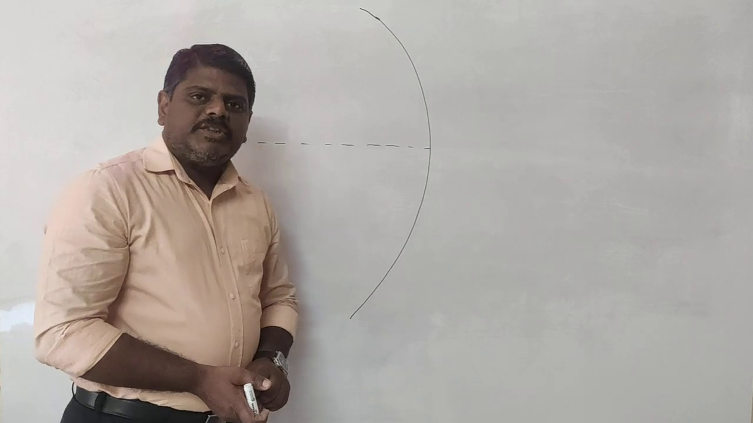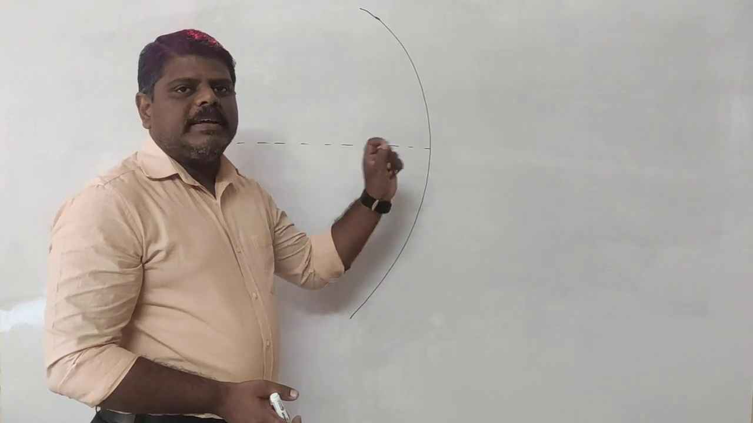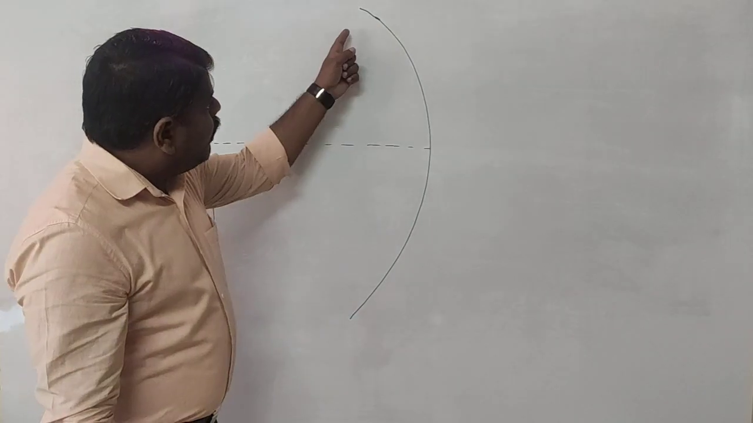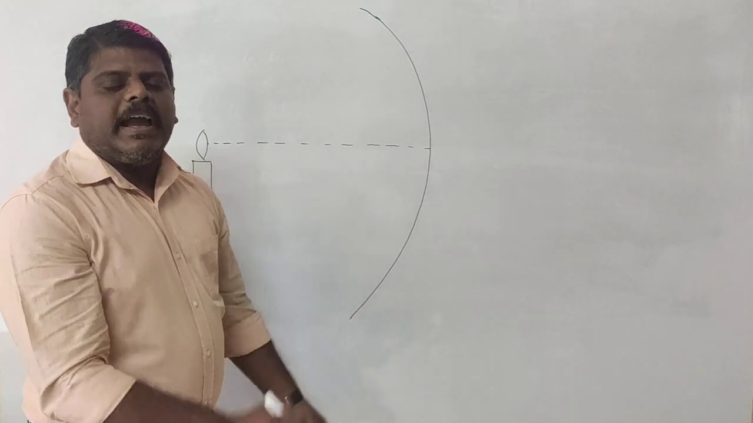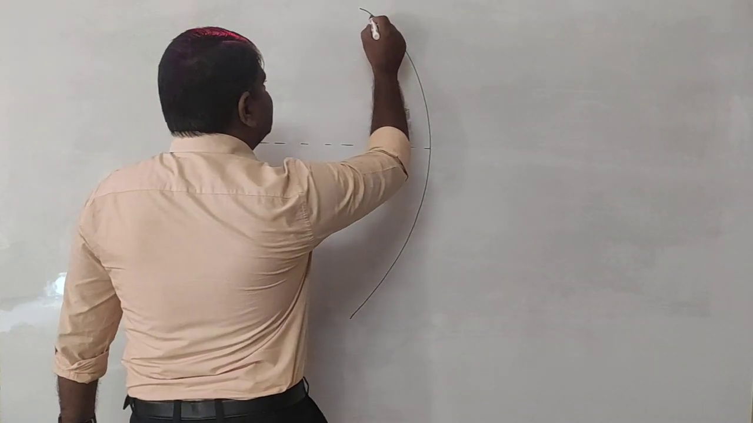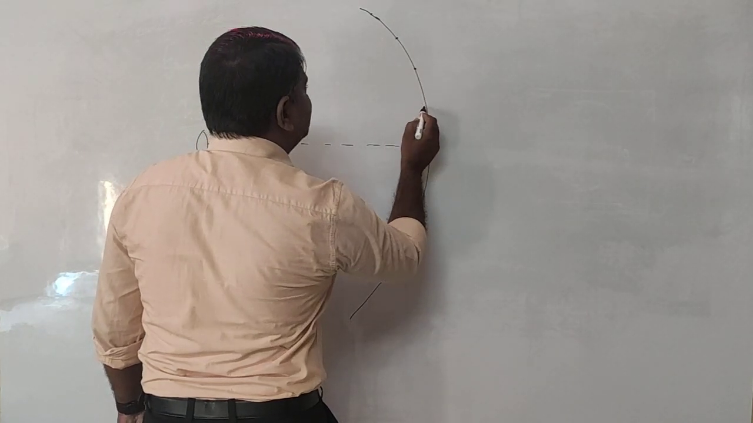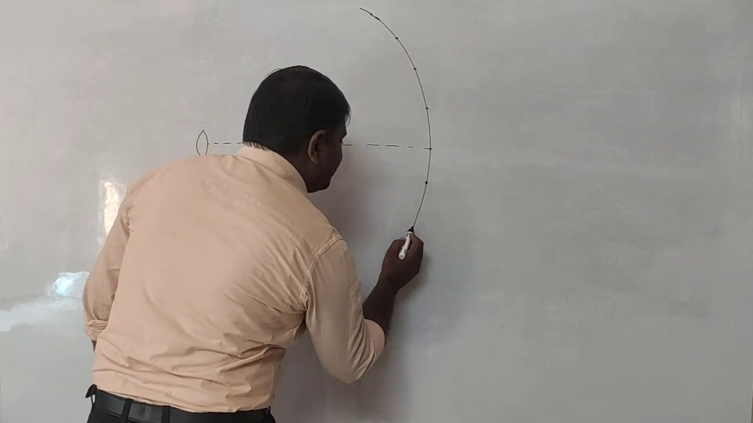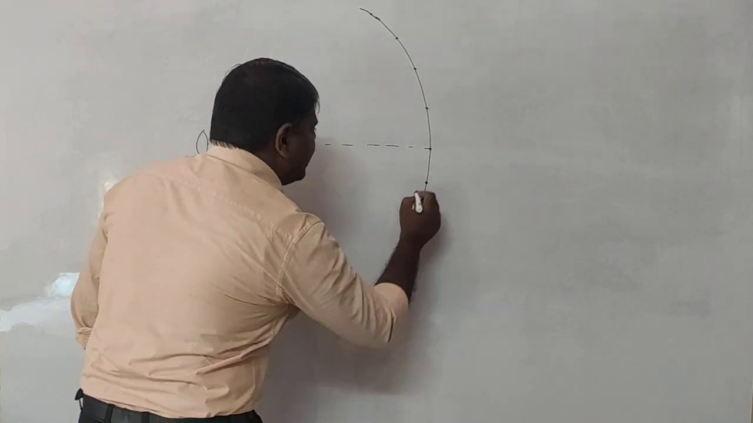Now, according to the scientist Huygens, whatever individual particle or point inside the wave or on the wave will act as an individual source of light. That means whatever points you take on this wavefront, each and every point will act as an individual source of light. For example, if I locate a few points on the wavefront, let us say here I take one point, and here one more point, and here another point. Like that, I take different points at different locations on the wavefront, and each and every point will act as an individual source of light.